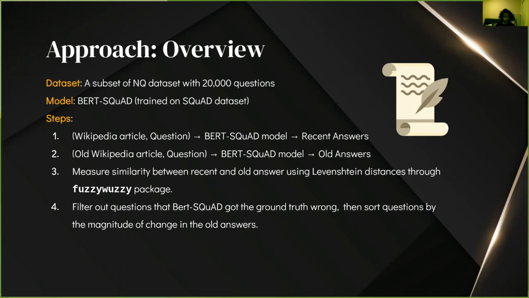And what we'll do is, given a set of time periods, we'll grab a Wikipedia article from that time period, and then combine it with the question, and then feed that into our BERT model to get a predicted answer for a given time period. So we'll have a 2010 answer, a 2014 answer, and so forth. And then we'll just check each of the answers to see if it changes over time.